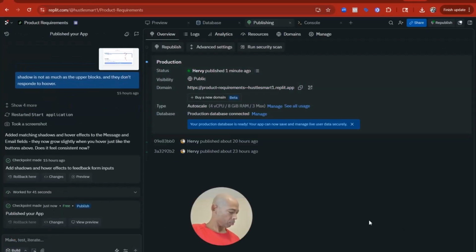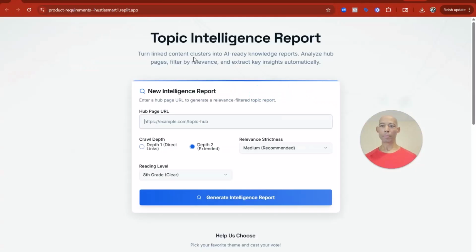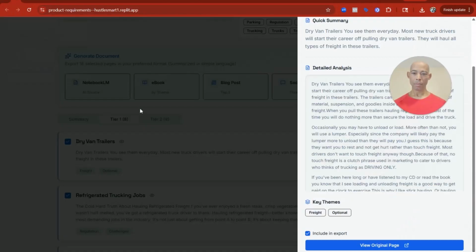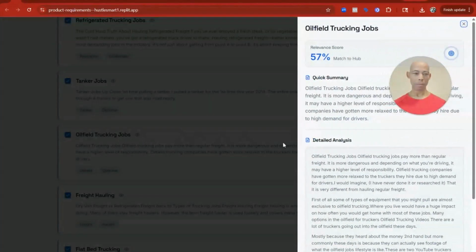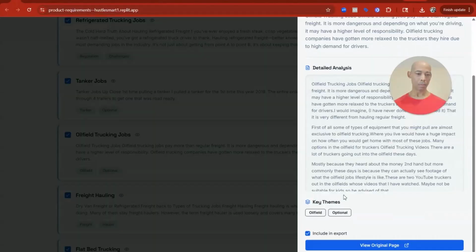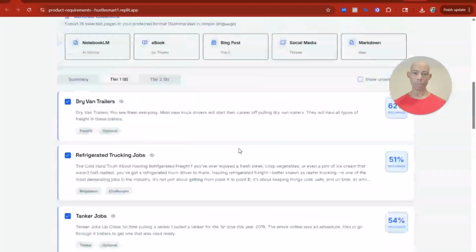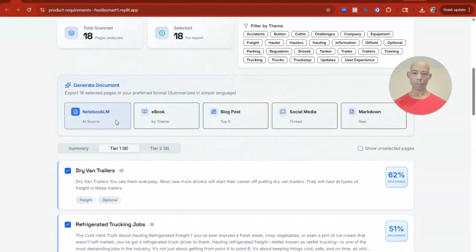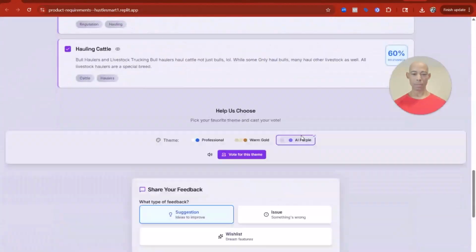But let's see what it does. Remember, it's just in beta. So from one URL he posts, the app will pull in all the child pages linked from that page, and if he wants, all of the grandchild pages linked from that page too. He can get a summary of each page in 5th or 8th grade comprehension. You can even choose and vote on your preferred color for the app. Although he probably just leaves it so you have an option.